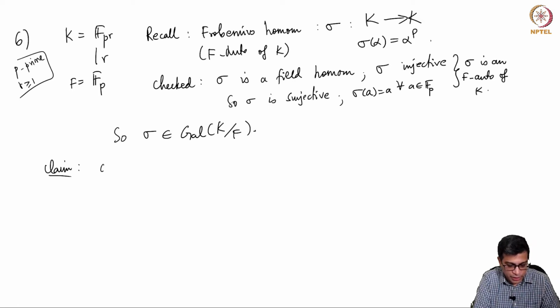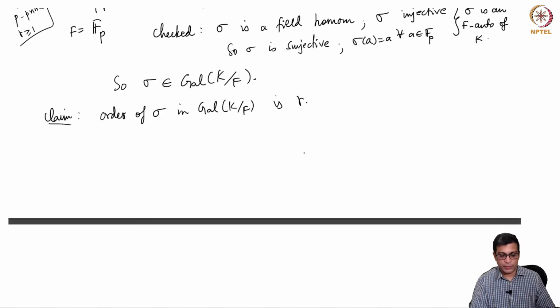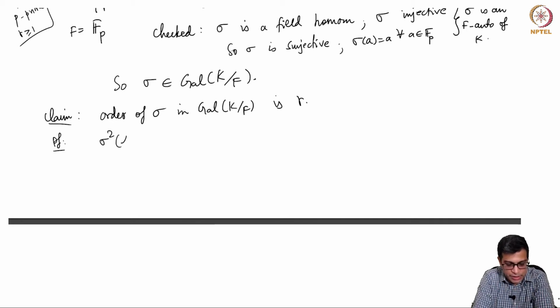So I first claim that the order of sigma as an element of the Galois group is r. Order means it's the least positive integer such that sigma^r is the identity. First we note a few things. For example, what is sigma squared of alpha? Sigma squared of alpha is sigma of sigma of alpha, which is sigma of alpha^p.